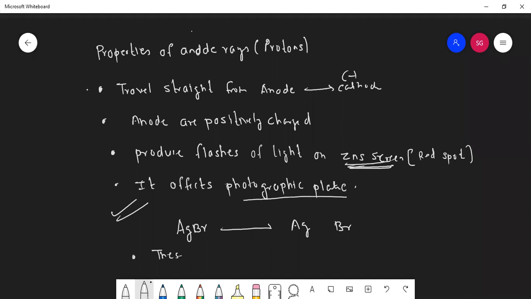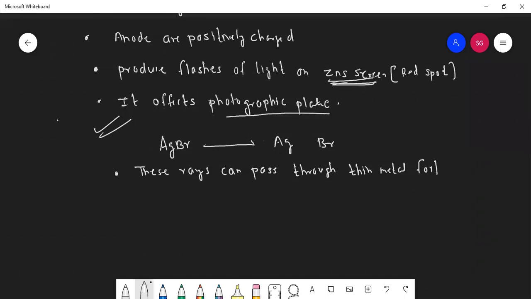Students, these rays are a little bit powerful. These rays can pass through thin metal foil. If you take a thin metal foil, these anode rays, means protons, can pass through. Okay, next point is